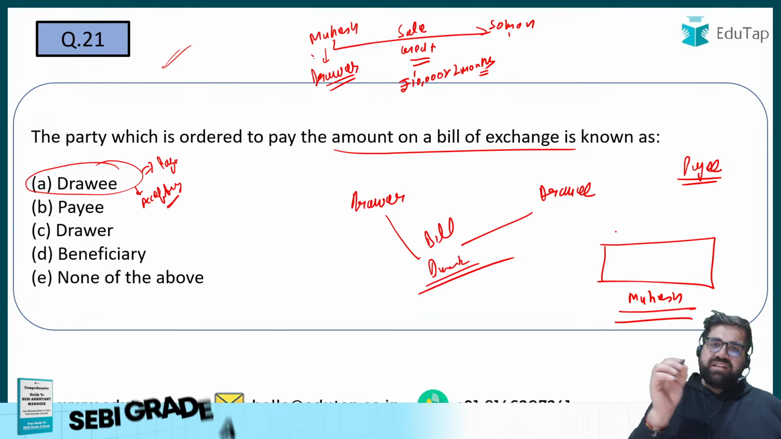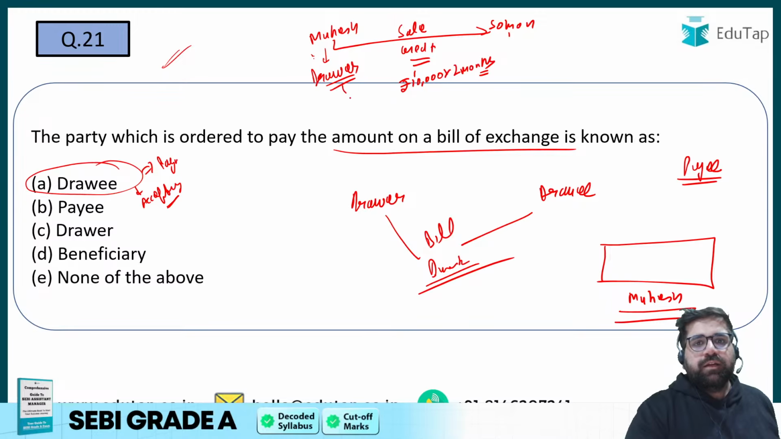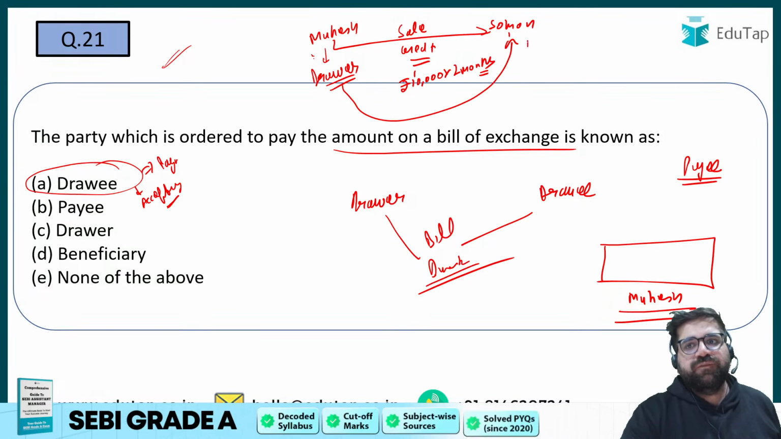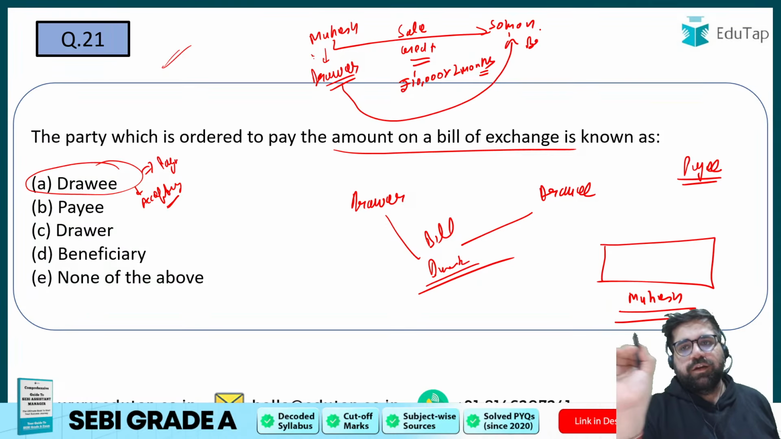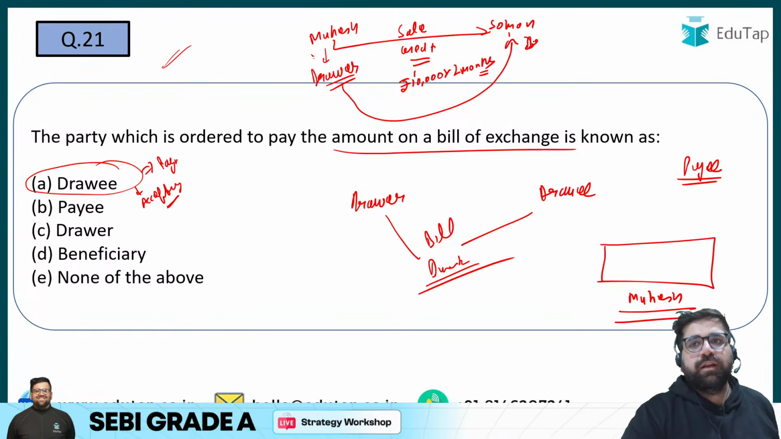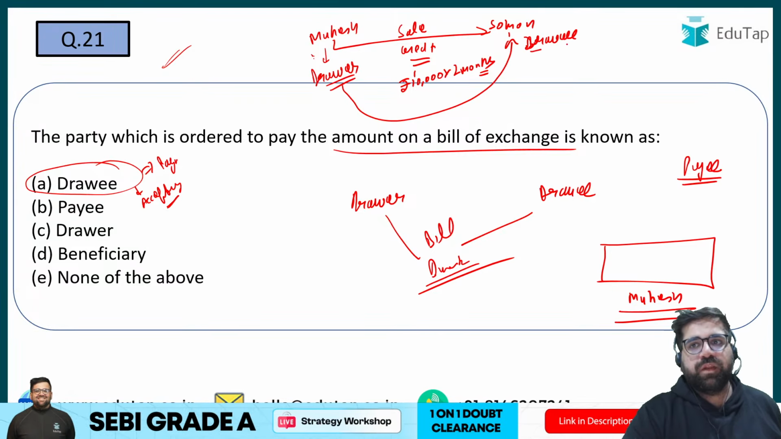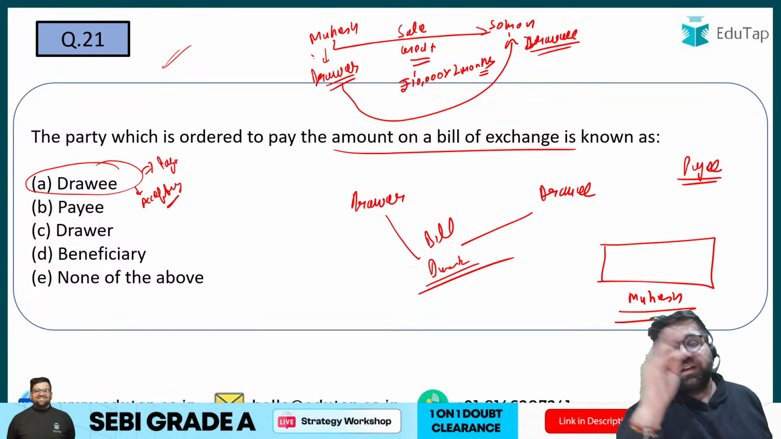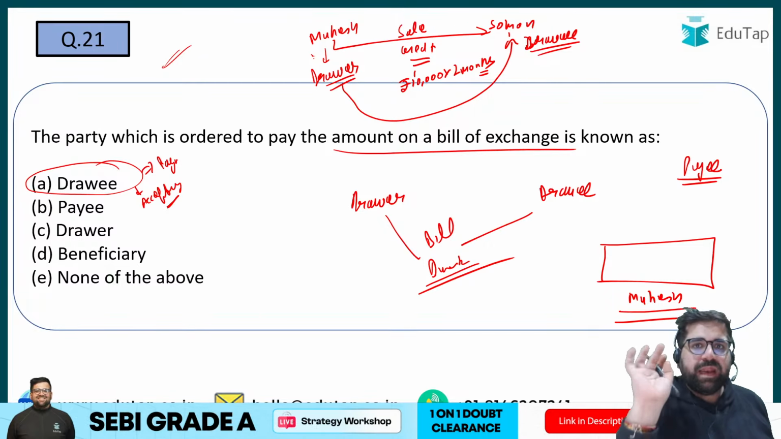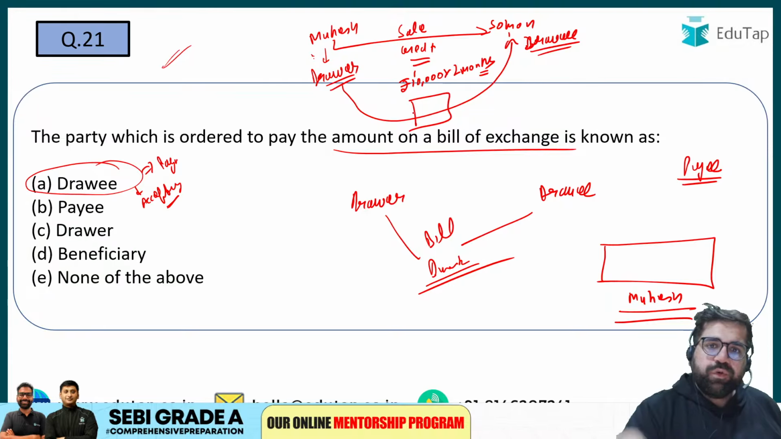So Mahesh is known as drawer. Now once Mahesh makes this particular bill, the bill will be sent to Soham. Soham will be signing this particular bill. So he is known as drawee. The opposite of drawer is drawee. You can remember it like this. Right? And then you have a party who is known as a bank.